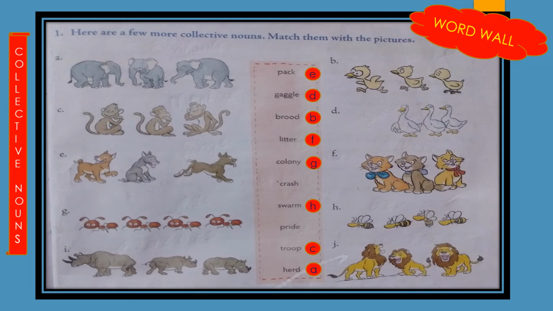Now picture I. These are rhinoceros. So a group of rhinoceros is called a crash. Put I in front of the word crash. Now the last one, that is J. These are lions. So a group of lions is called a pride. Write J in front of the word pride. So these are the collective nouns. Okay, children.